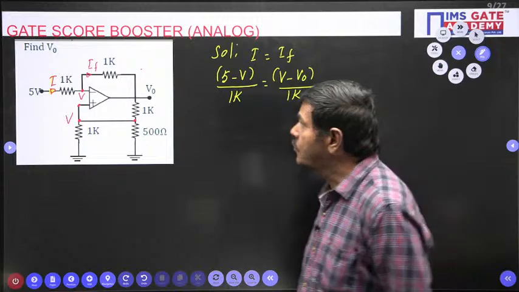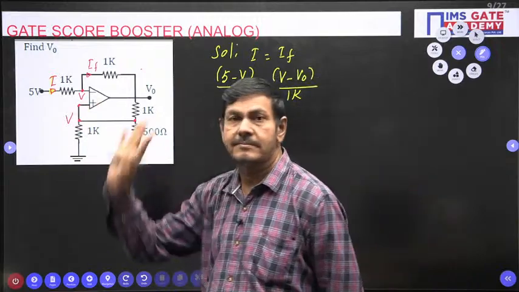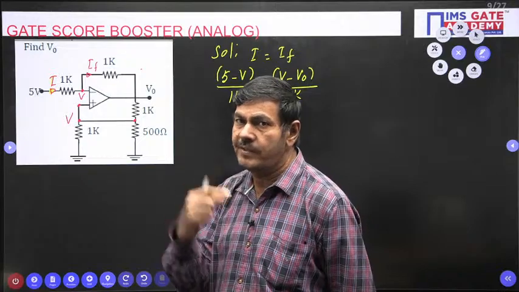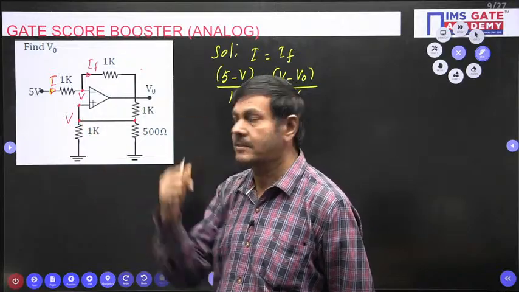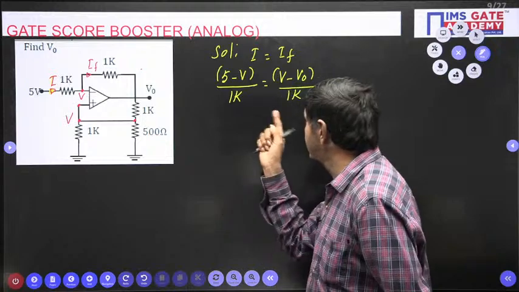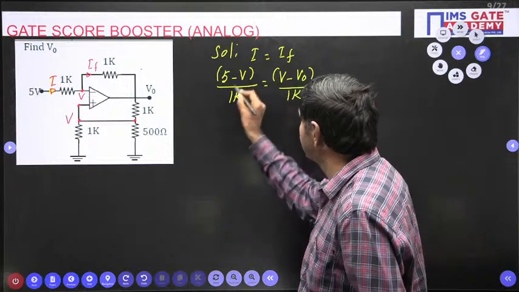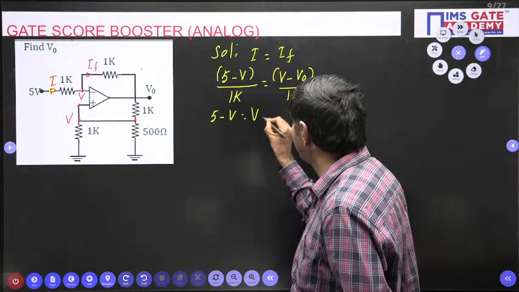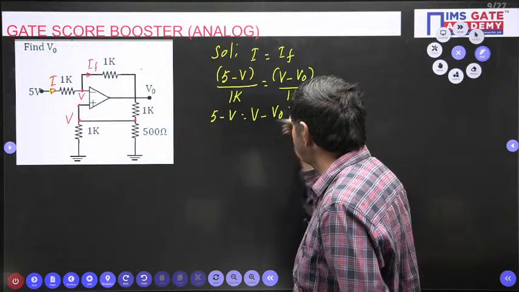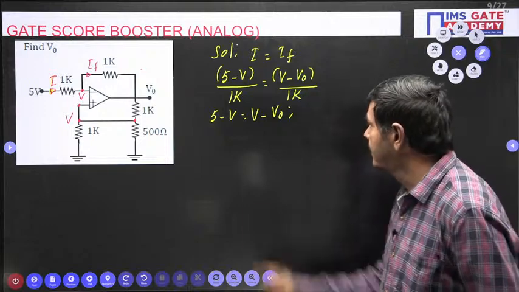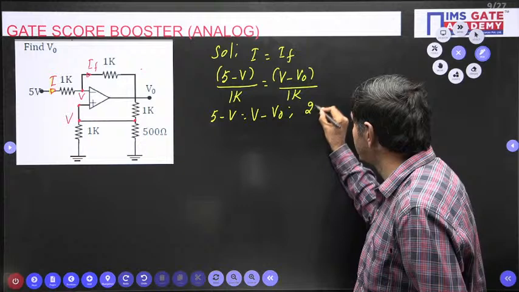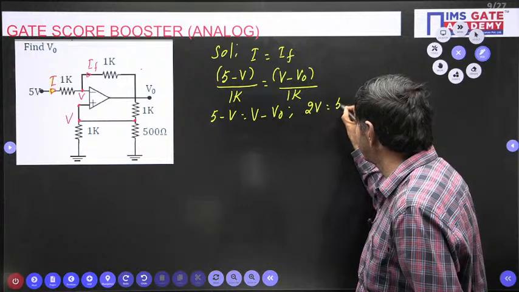My aim is to find what is V at first. Initially, I want to find V. Once I know V, I can determine V naught. So, in this case, the 1K cancels. I will get phi minus V equal to V minus V naught. You find what is V here. If you bring this to the other side, V plus V, 2V is possible. 2V equal to 5 plus V naught is possible.